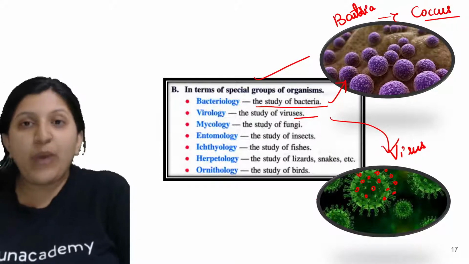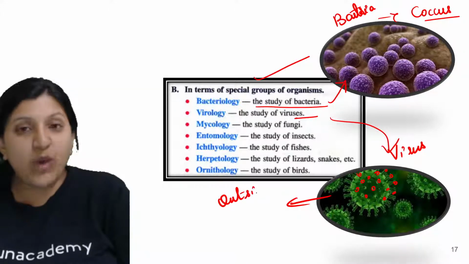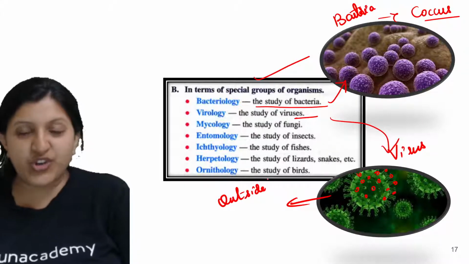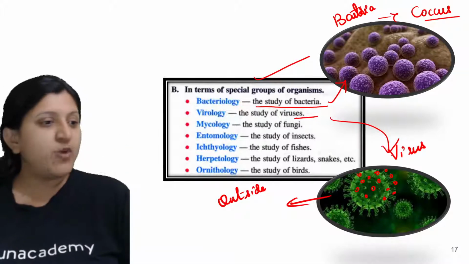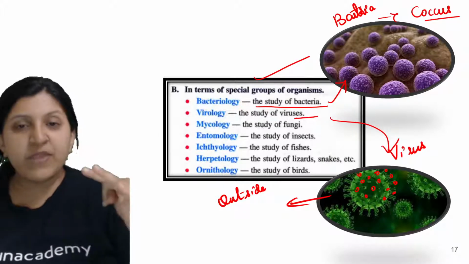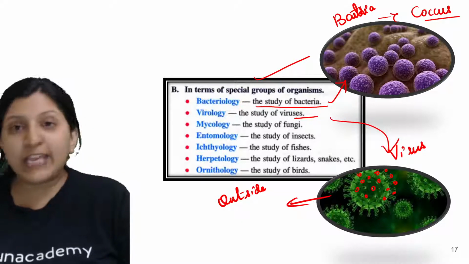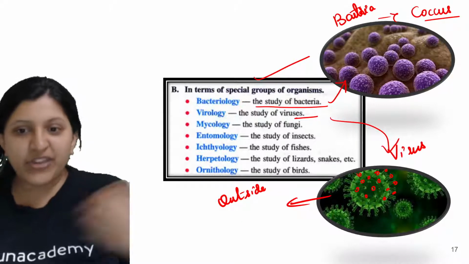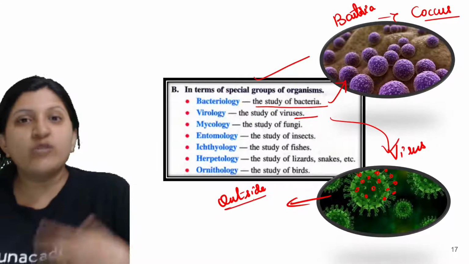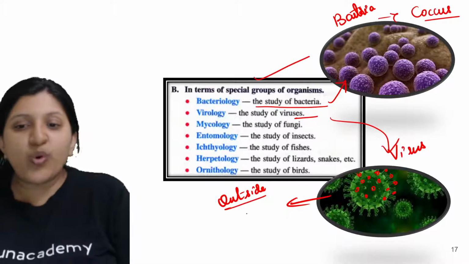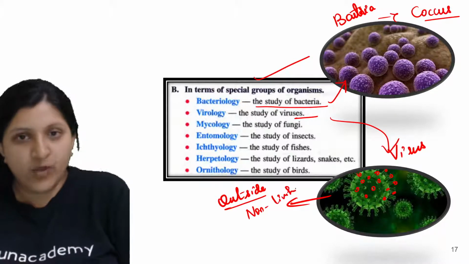Now when we talk of a virus, when it is outside, you have studied the five kingdom classification, right? A virus does not come under any of the kingdoms: Monera, Protista, Fungi, Plantae or Animalia. It does not come under any of these classifications, because when the virus is outside the host body, it will behave as non-living.